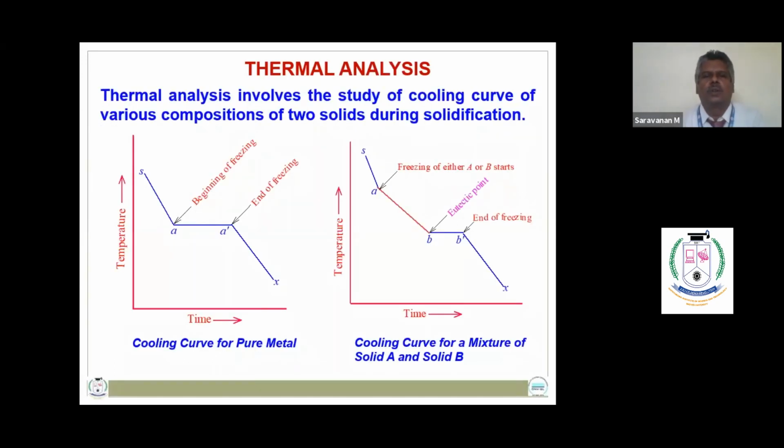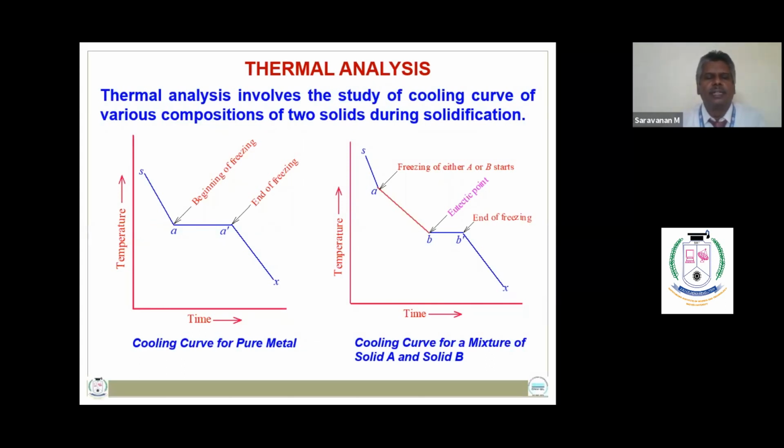Now let us see the next topic, thermal analysis. It involves the study of the cooling curves of various compositions of two solids during solidification. The cooling curve for a pure metal and the cooling curve for a mixture of two solids are given. In the case of a pure metal, along the curve SA, the temperature of the liquid pure metal decreases.